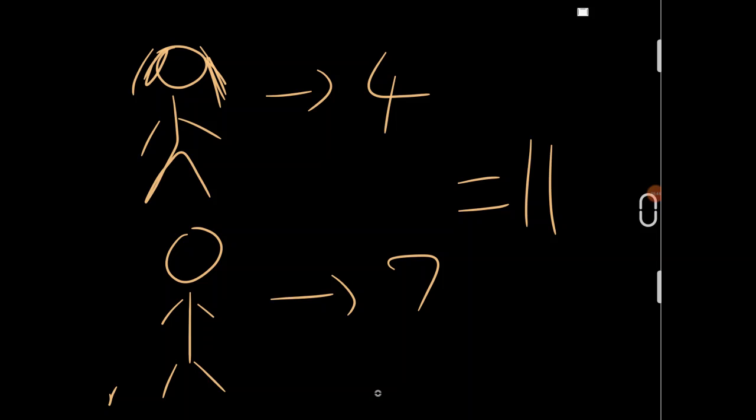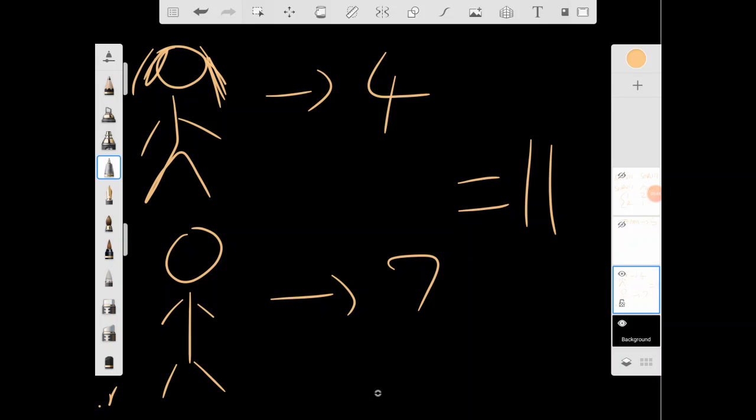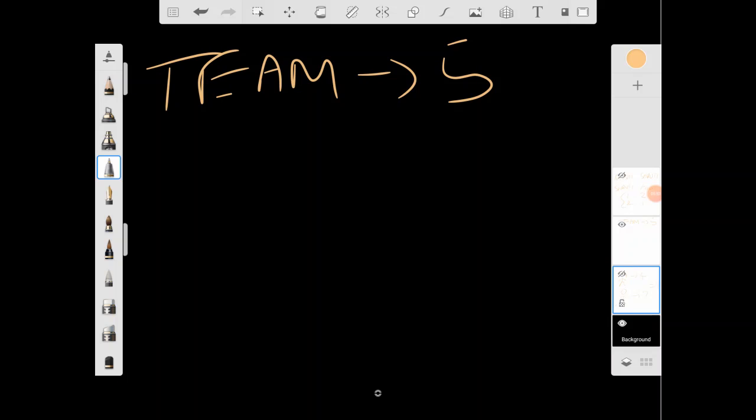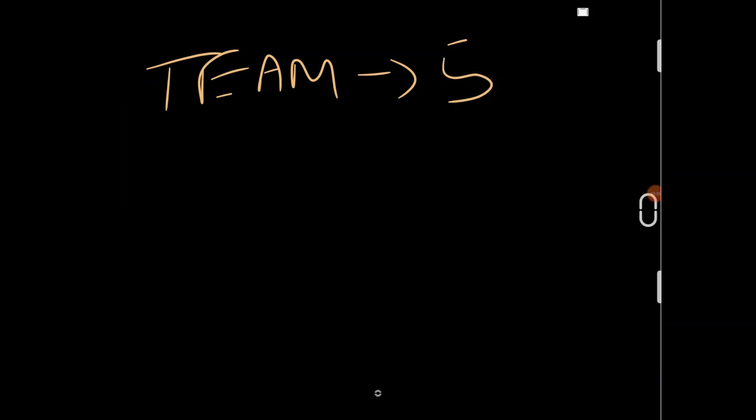So let us go back. So how many ways are there? Now to have at least one boy and one girl, and we know there are 5 members, there are many options. One option will be one boy and 4 girls, 1 plus 4, 5.